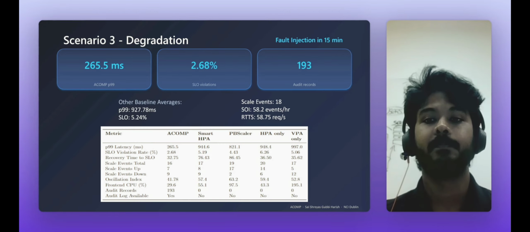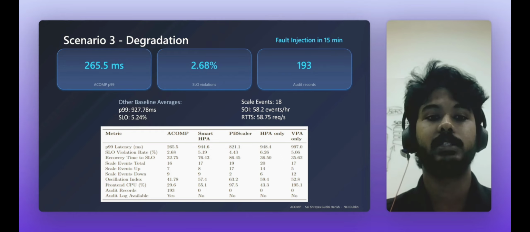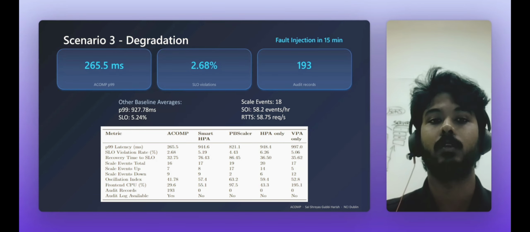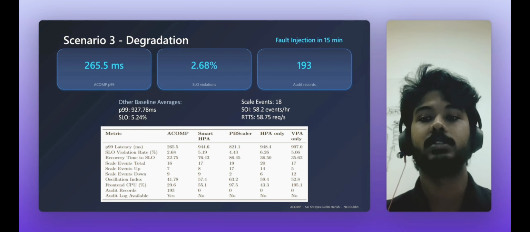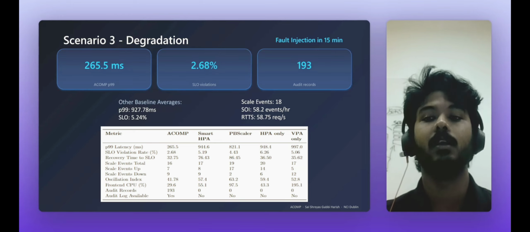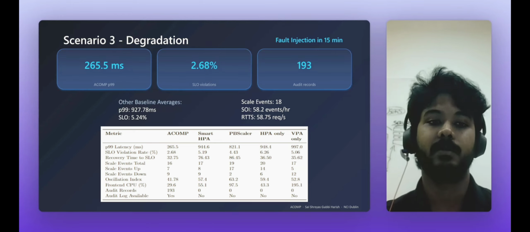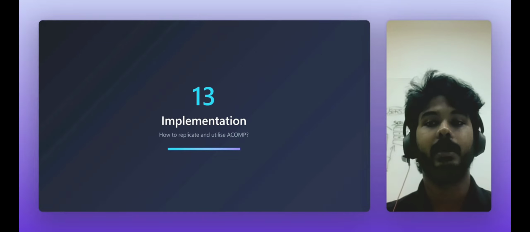For scenario 3, when I injected a fault into the recommendation service, ACOMP posted the lowest P99 of 265 milliseconds, where the others averaged 927 milliseconds. SLO violations were also lower, only around 2.68% versus around 5.24% for the others, and about 193 audit logs per record for this scenario, because it correctly suppressed scaling instead of reacting to the wrong service. The others averaged a P99 of around, as I mentioned, 927. So the implementation, I'll take you through on the Azure portal.